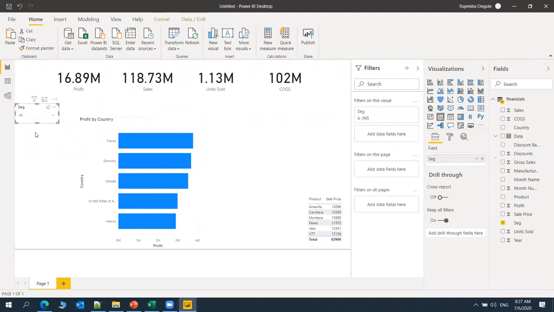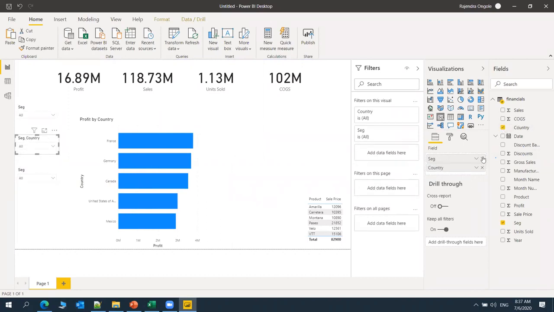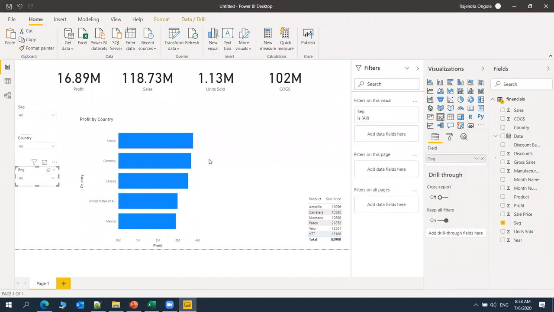I'm going to duplicate this one as well. We can duplicate because my requirement is I just want to create a slicer. So I'm just duplicating 3 to 4 slicers and I will replace, as of now it is segment, right? I'm going to replace it with some other, like country. And this one I will replace with product.